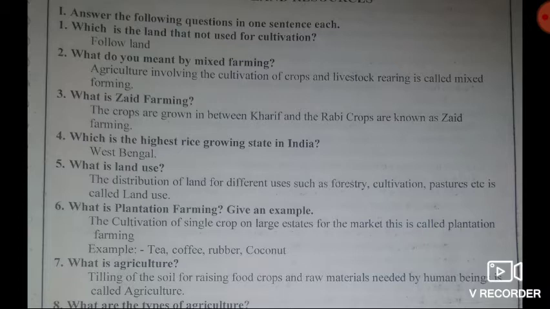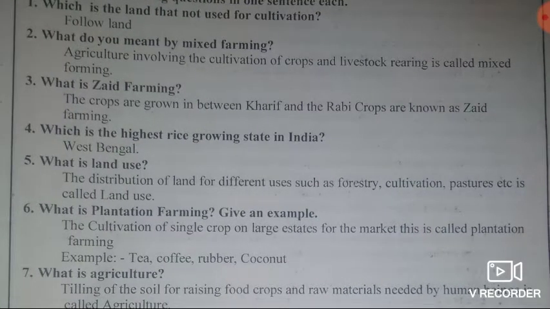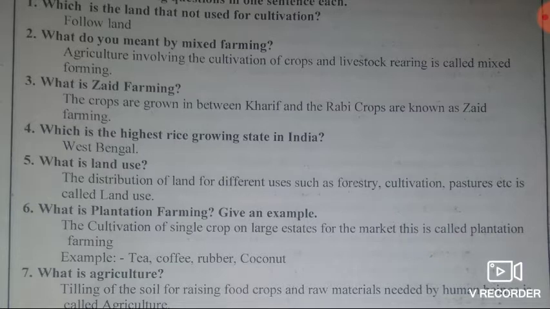Answer, agriculture involving the cultivation of crops and livestock rearing is called mixed farming. Third question, what is zaid farming? Answer, the crops grown between the Kharif and Rabi crops are known as zaid farming.